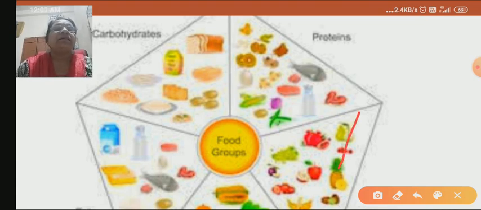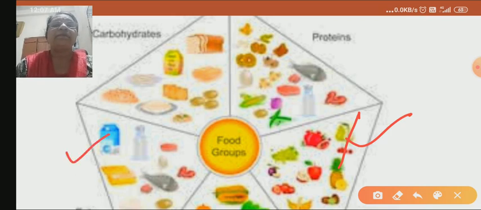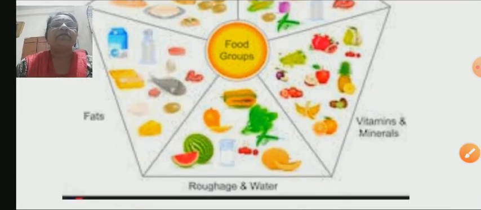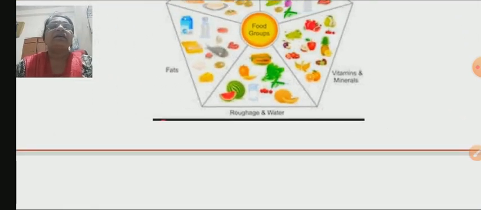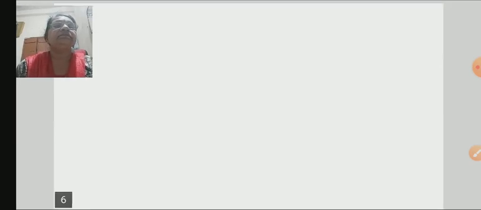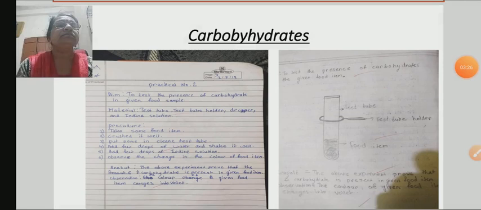Then minerals and vitamins. Minerals and vitamins we get from all types of vegetables and fruits. The major sources of fats are oil, ghee, butter, milk, milk products, fish, meat, etc. And the sources of roughage and water are fresh fruits and vegetables. Clear? Now clear about the components of food and their sources.